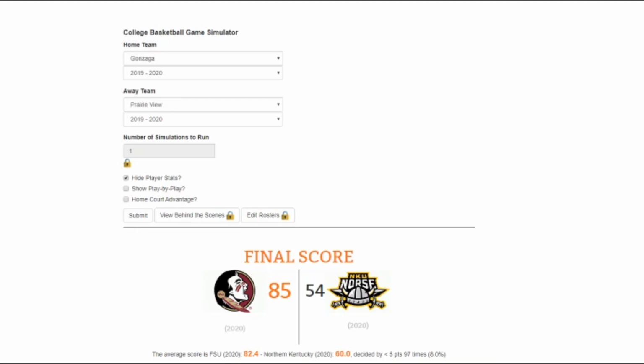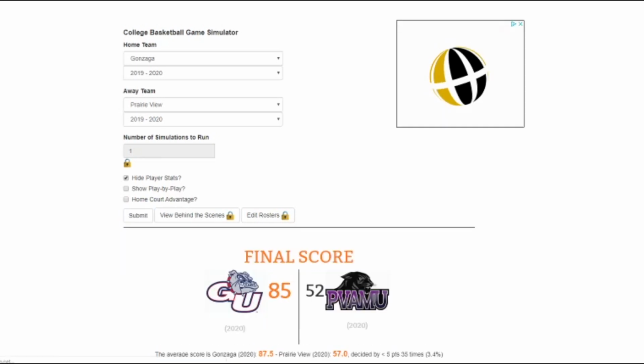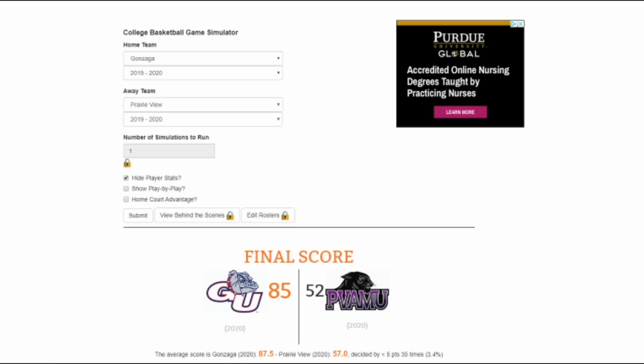Moving on to the right side of the bracket, we have Gonzaga versus Prairie View A&M. This should go by no surprise. Gonzaga will move on. I'm straight up, they will move on. And they do, winning by 33. I think they can go pretty far this year in this tournament.